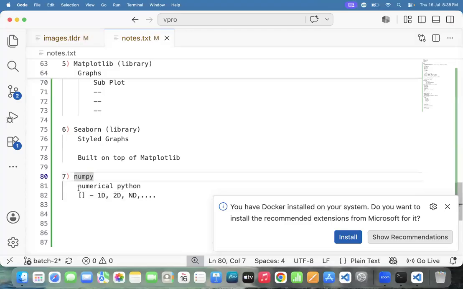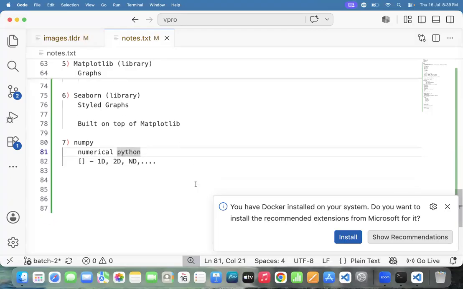That's right, please reply again here. What is NumPy? NumPy stands for numerical Python. What is the speciality of numerical Python? To deal with what? 1D list, 2D list, 3D list, 4D list, ND list. Then we will use one library, that library we can call NumPy library.